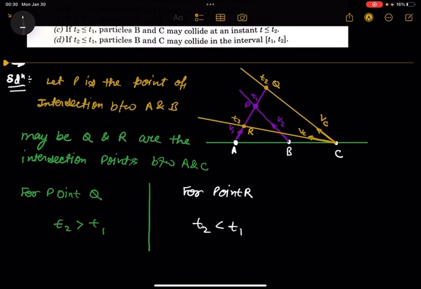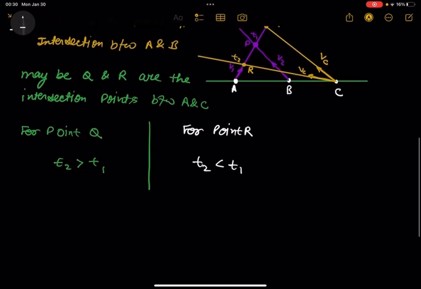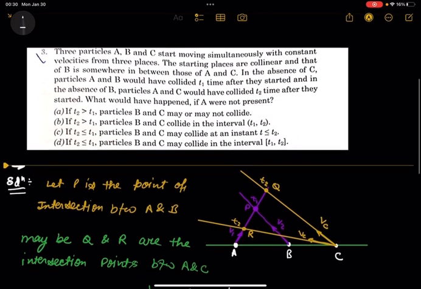Understood or not? For point P, T1 and T2 must be equal, because the time taken by A to reach the point P is T1. Understood my point?